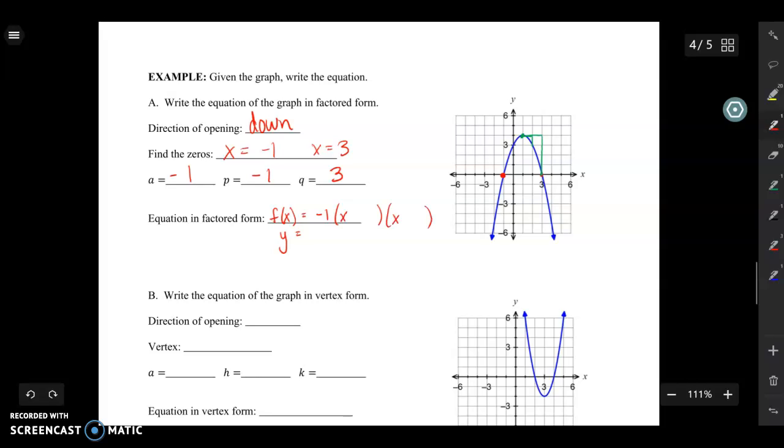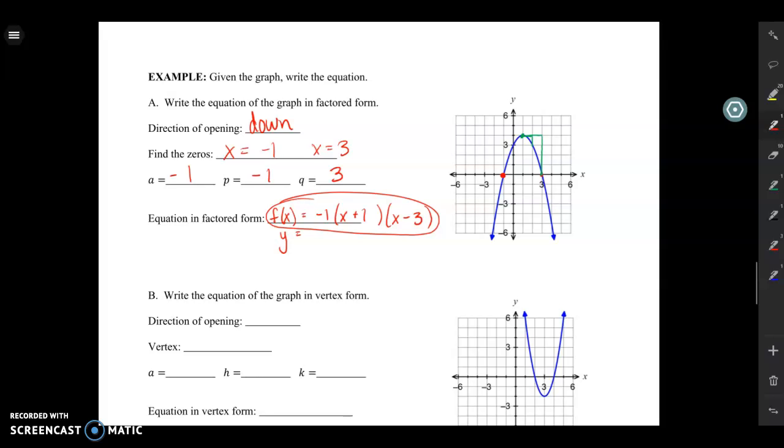And then I have 2 sets of parentheses with an x in them, x plus 1, and x minus 3. Remember to switch the signs of your p and your q as you put them into your equation. And that would be the equation of the graph that gives you this nice blue graph on the right.